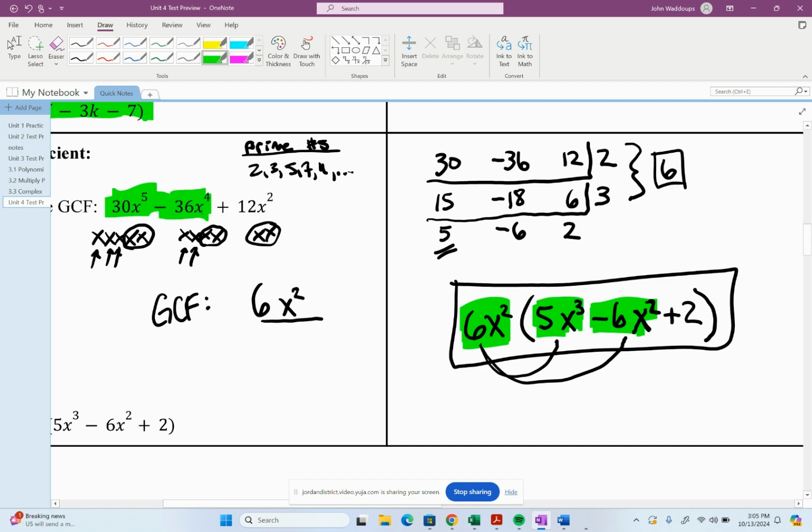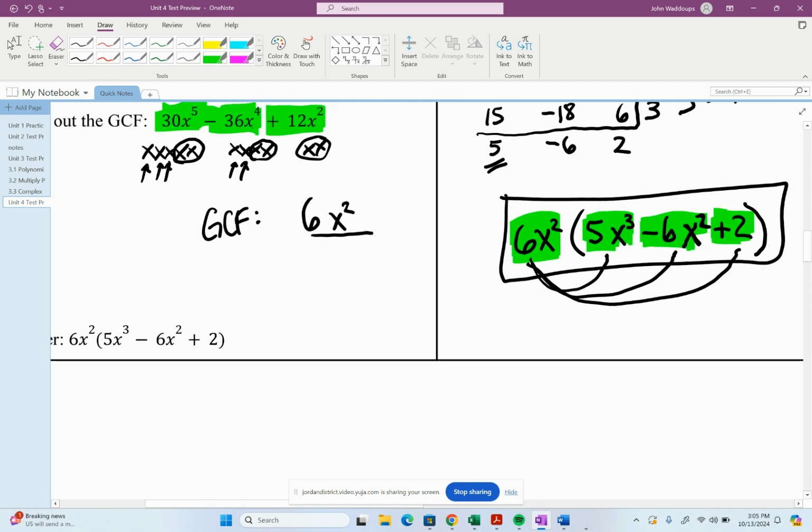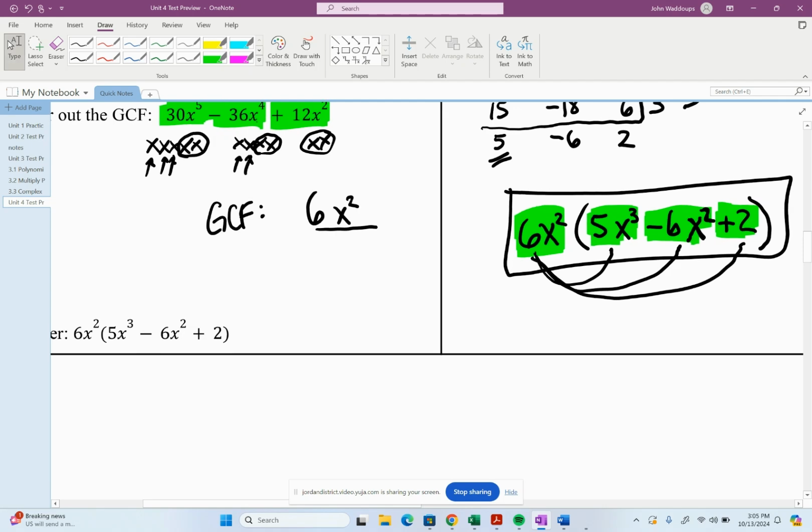And then finally here, 6x squared times 2. 6 times 2 is 12, with the x squared makes it 12x squared. And so 6x squared times 5x cubed minus 6x squared plus 2. That's our final answer.